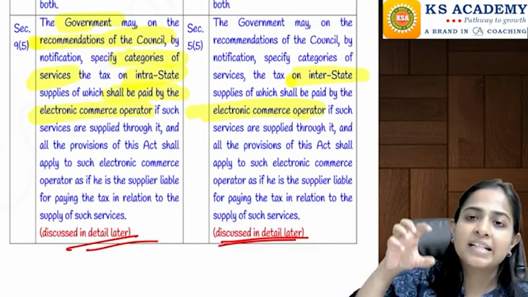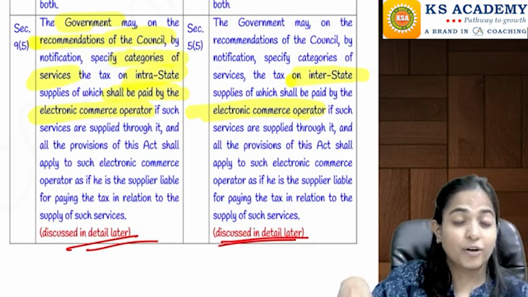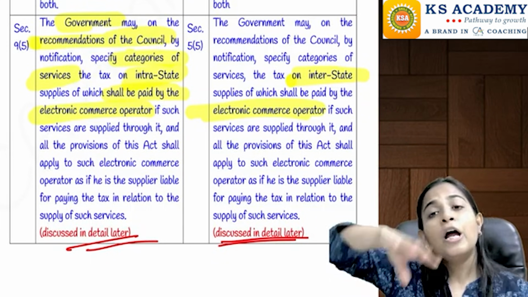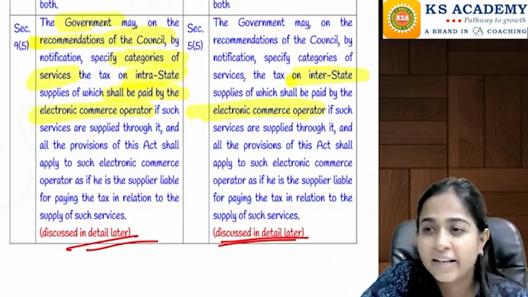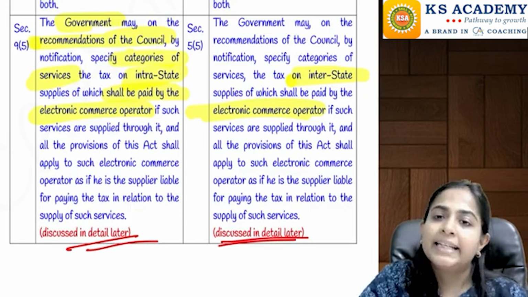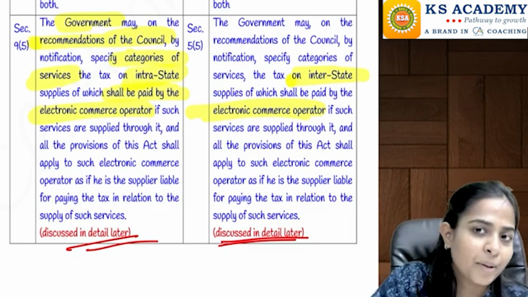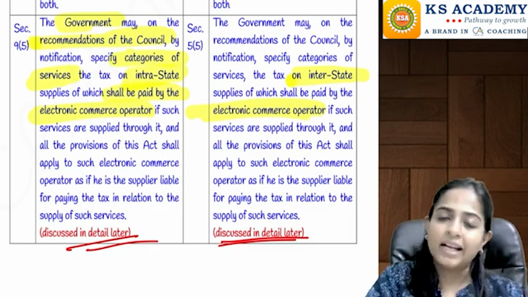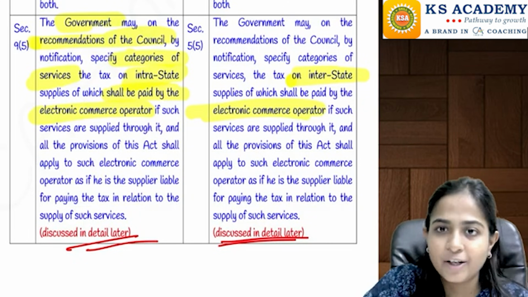services. Whenever there are certain notified services which are provided by any particular person to the customer through an e-commerce operator, through an intermediary, that is your e-commerce operator, then in some cases the tax on the same has to be paid by the e-commerce operator. That we are going to discuss in detail in case of section number 9.5 when we do it ahead.